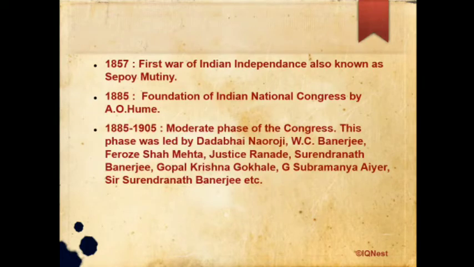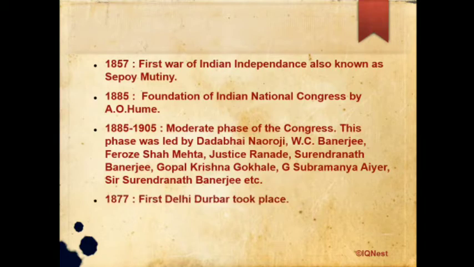From 1885 to 1905, the moderate phase of Congress. This phase was led by Dadabhai Naoroji, W.C. Banerjee, Firoz Shah Mehta, Justice Ranade, Surendranath Banerjee, Gopalakrishna Gokhale, G. Subramania Iyer, etc. So the moderate phase of Congress was built by these personalities from 1885 to 1905.